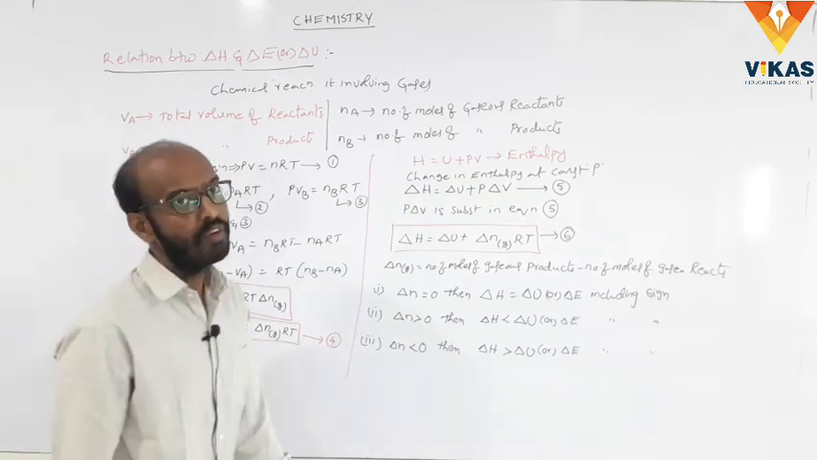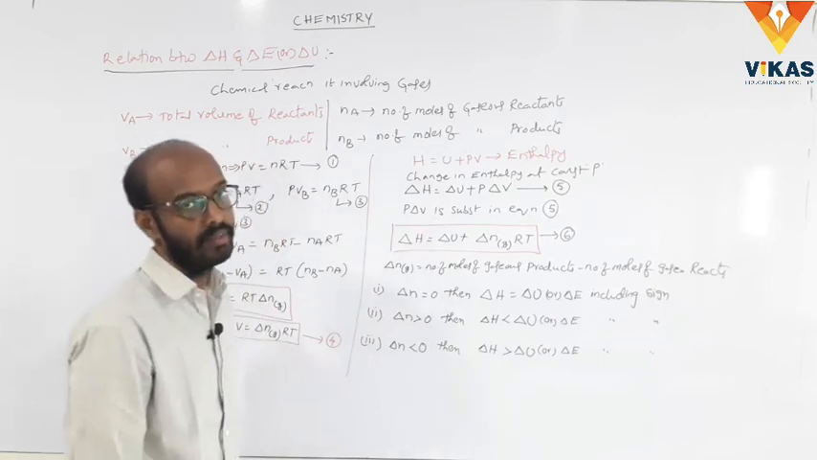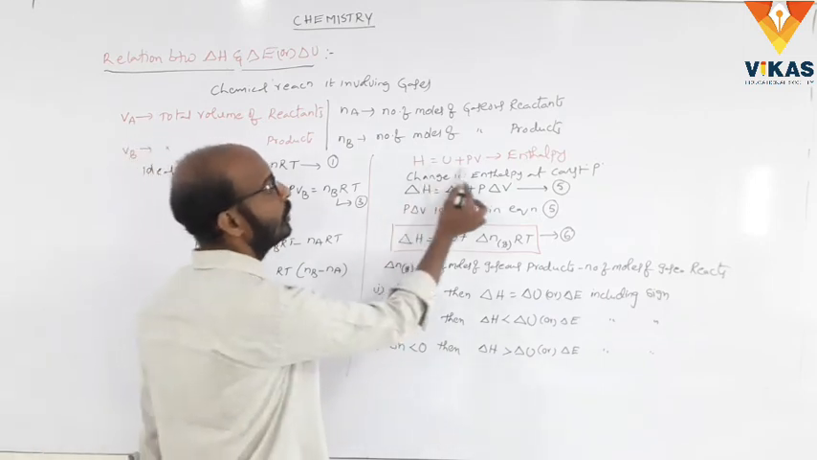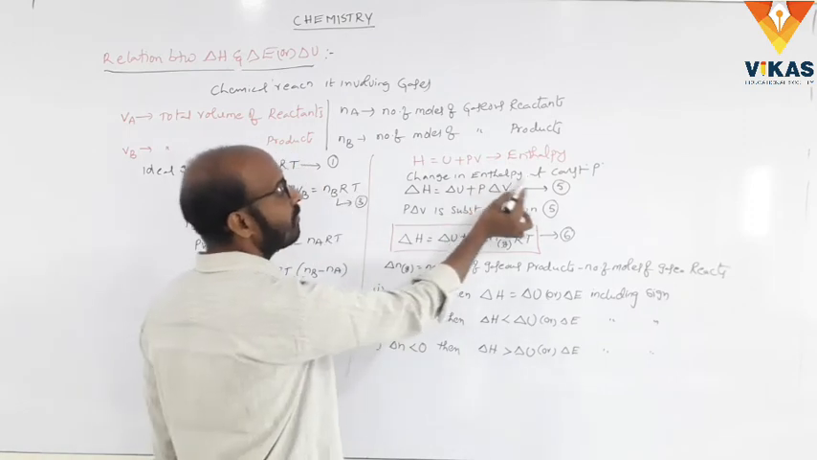We know the enthalpy, that is, H is equal to U plus PV, or H is equal to E plus PV. Anywhere we can write H is equal to U plus PV for enthalpy. Okay, we write the change in enthalpy at constant pressure.